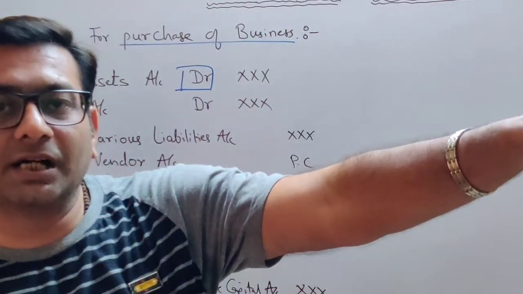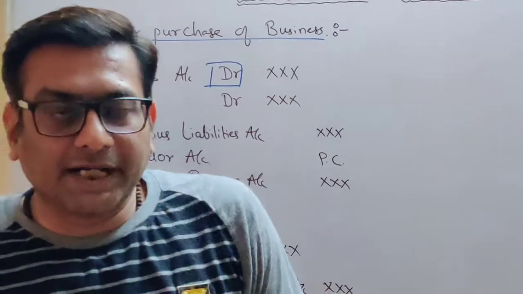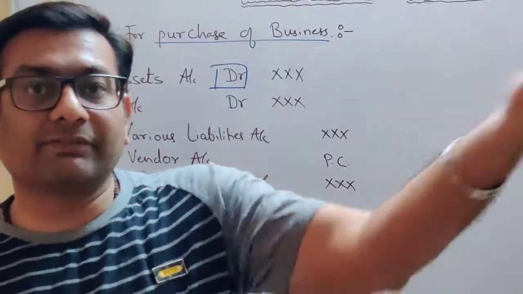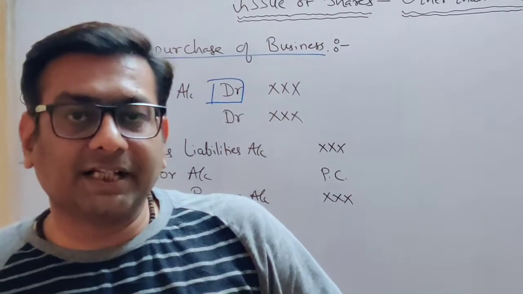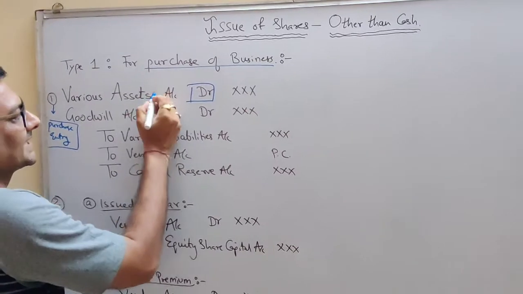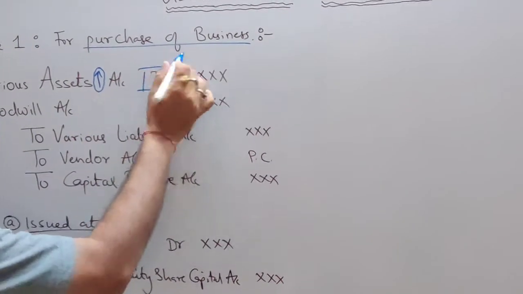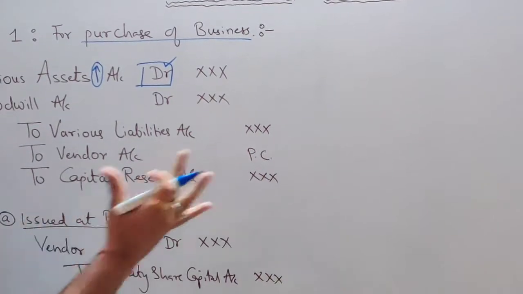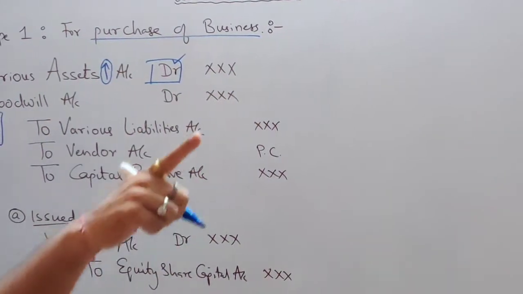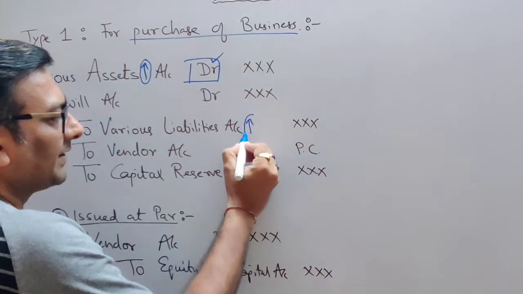So here what is happening? We are purchasing a business of another company and we are getting assets. So it will get added to our assets, whatever assets we are getting. So finally your assets are increasing. If your assets are increasing, you will be giving a debit effect. Likewise, you are also getting liabilities of that business. Even your liabilities are increasing.